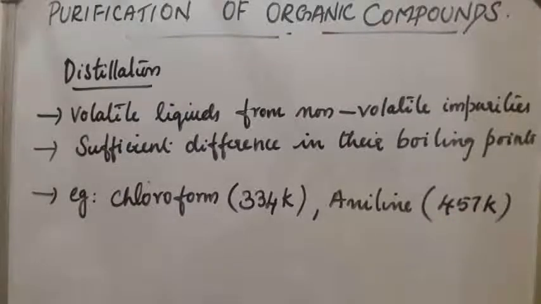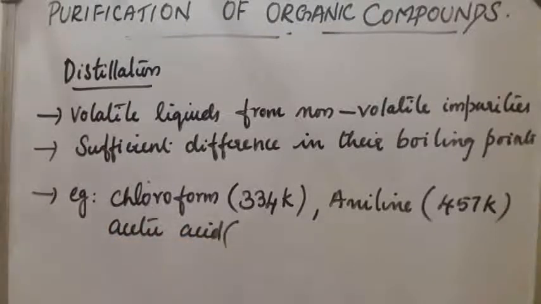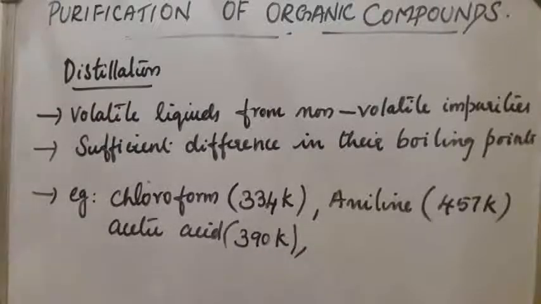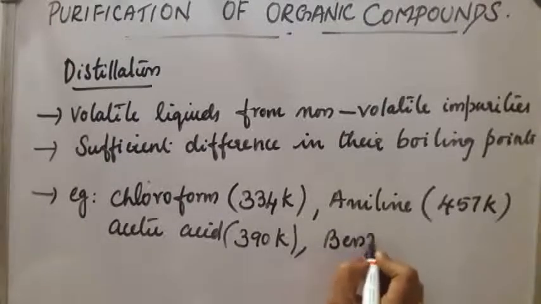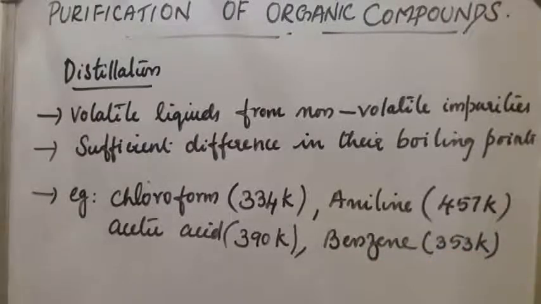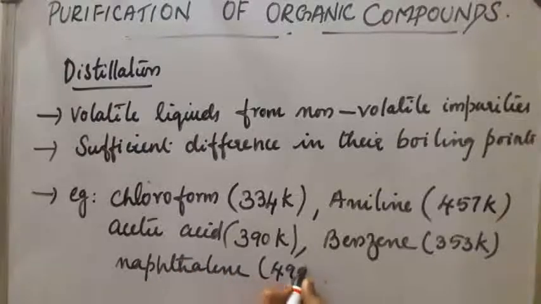Next compound, acetic acid, has a boiling point of 390 Kelvin. Benzene has a boiling point of 353 Kelvin. Next compound, naphthalene, 490 Kelvin, etc. All these compounds have a sufficient difference in their boiling points, so they can be easily separated by using this distillation method.